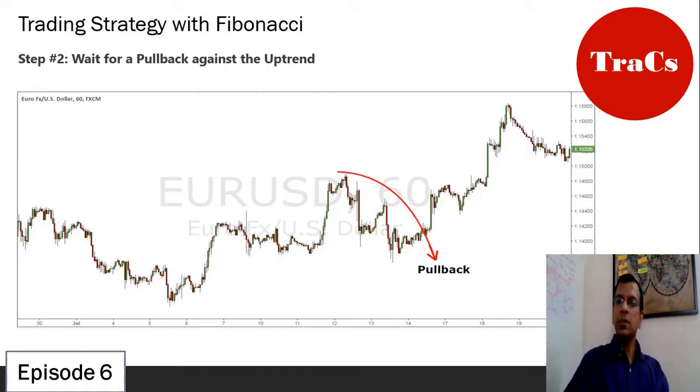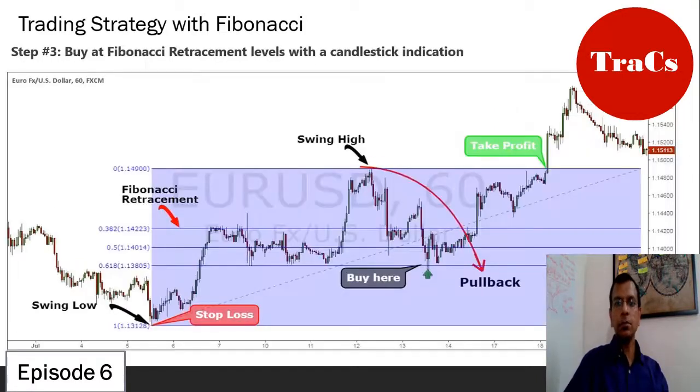But what happens to a stock which is at an all-time high? How do I determine which is the support level? Because there is no history of any support or resistance. And that's exactly when Fib retracements or Fibonacci retracement comes into the picture. Let's see how.